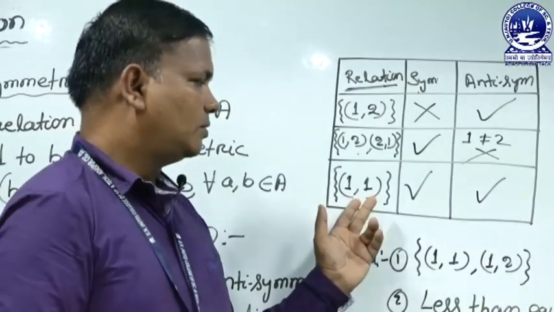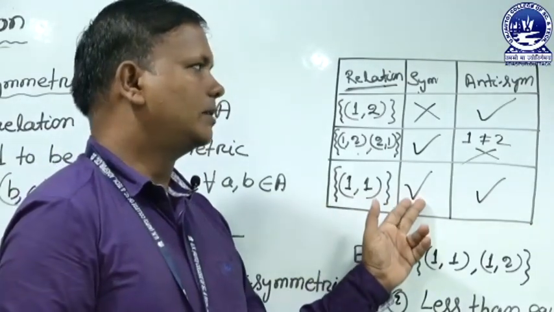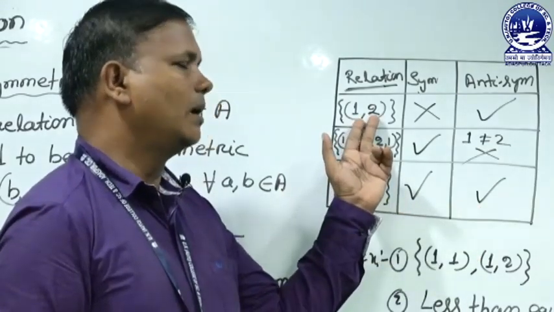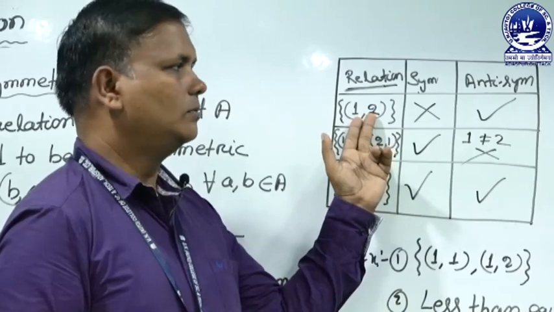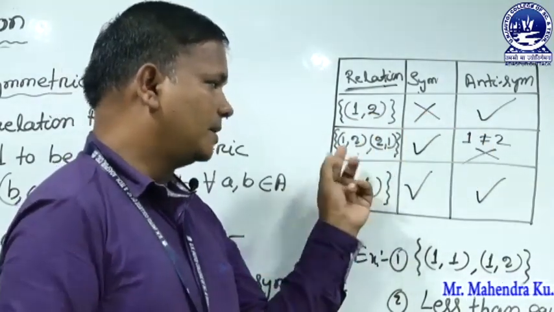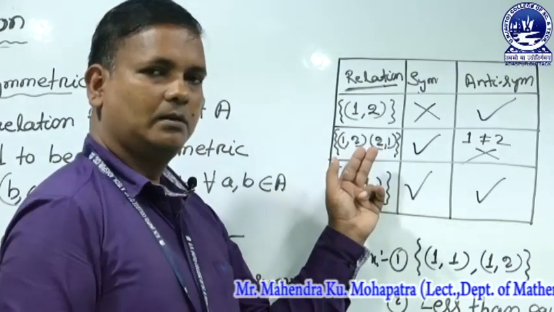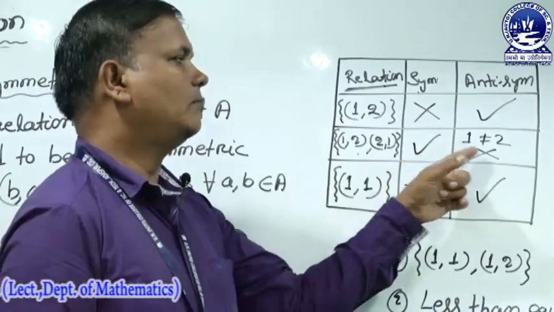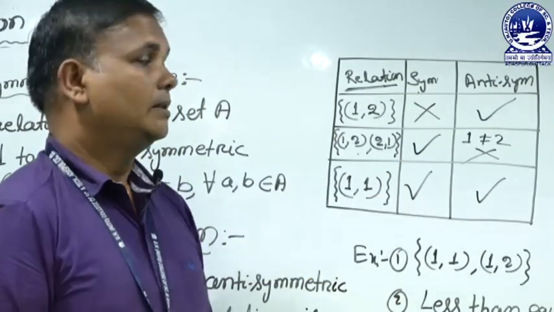That means the reflexive pairs are symmetric as well as antisymmetric. But the single pair (1,2), with different elements, is antisymmetric but not symmetric. If the different elements (1,2) and (2,1) are both present, the reverse is present, so it is called symmetric but not antisymmetric.